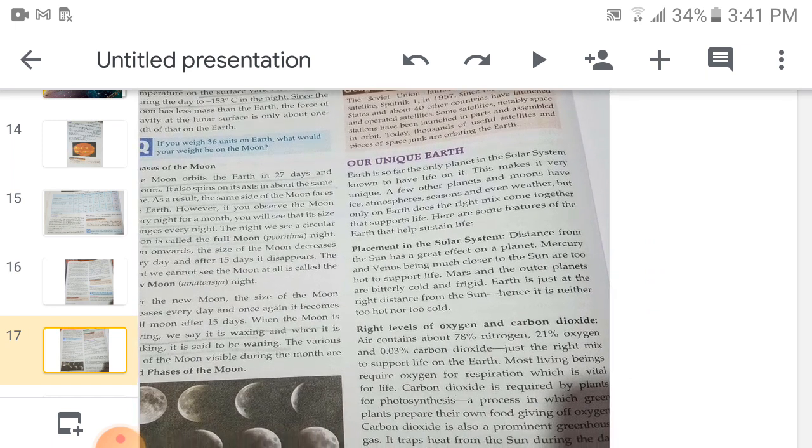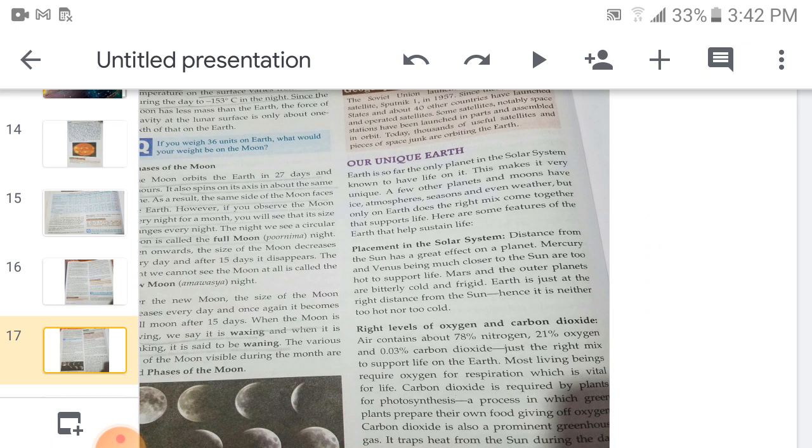And why is the earth known as the unique planet? Because, as you all know, life is possible on earth. Why? What is the reason? So we have to learn all these reasons. Earth is so far the only planet in the solar system known to have life on it. This makes it very much unique, because life is present, therefore it is unique. A few other planets and moons have ice, atmosphere, seasons, and even weather. But only on Earth does the right mix come together.